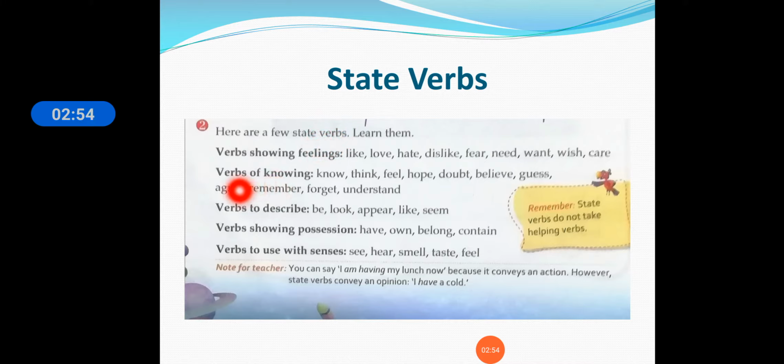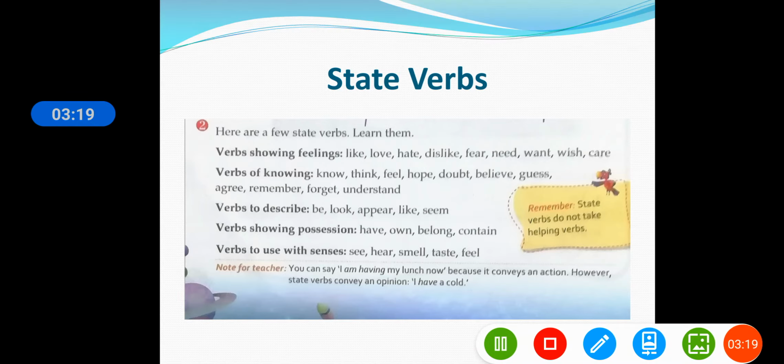Verbs of knowing means know, think, feel, hope, doubt, believe, guess, agree, remember, forget, understand. So these are the knowing verbs. Students, whenever you are thinking something, feeling something, or if you have any doubt, these are the processes of learning.